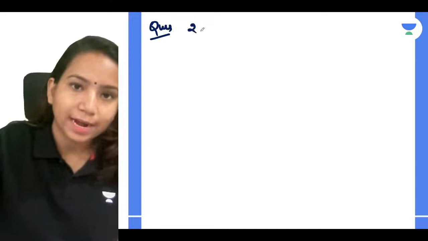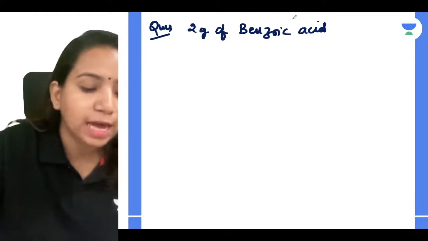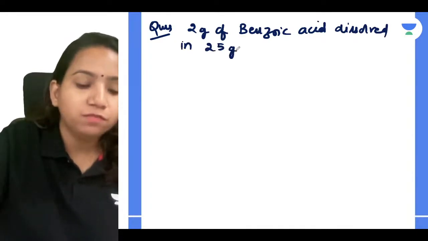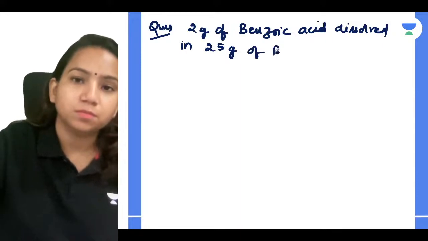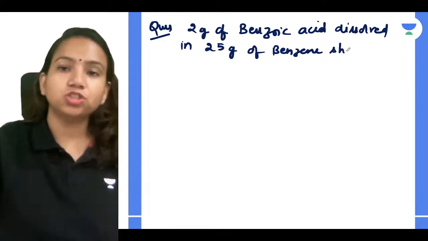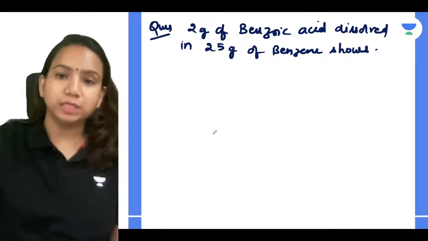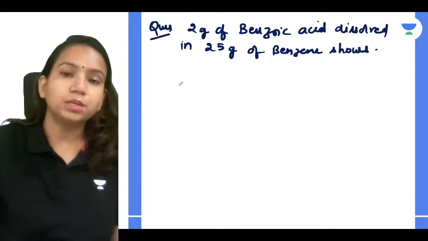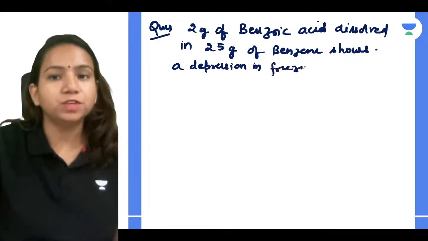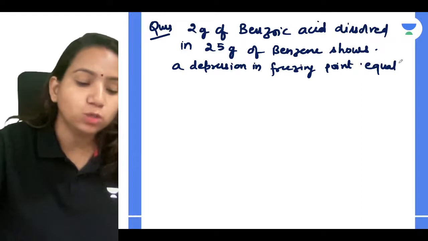The question is: 2 gram of benzoic acid dissolved in 25 gram of benzene shows a depression in freezing point equal to 1.62 Kelvin.